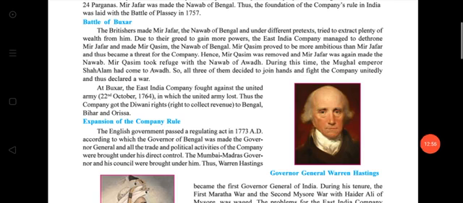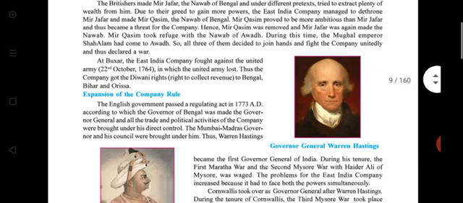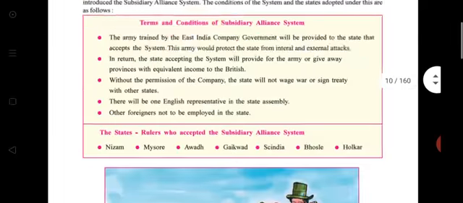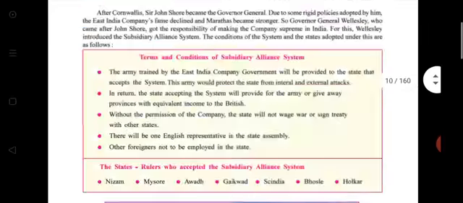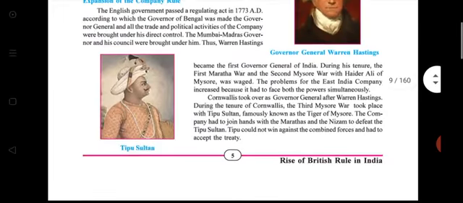After completing the Battle of Buxar and expansion of company rule, I give you 5 minutes to read. And please try to read with speed because it is a revision lecture.